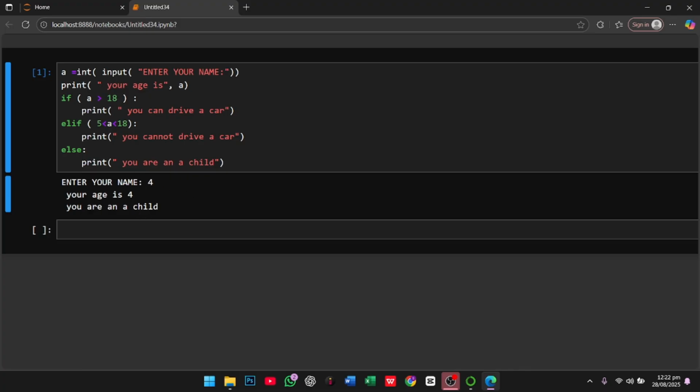So how does it work? Your age is 4. First, your program goes to the if statement, where the first condition is whether 4 is greater than 18. So you cross it, because the if block executes only when our age is greater than 18. Now we move to the next step, the elif. Here the condition is that the age is between 5 and 18. Here our age is 4, so the elif is also false. So we move to the third step, else. Here we print "you are a child."